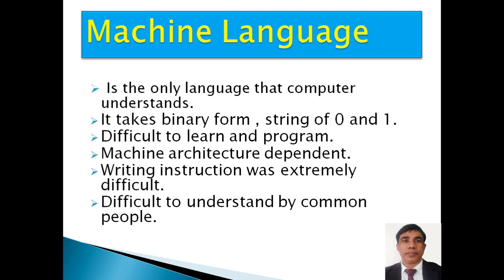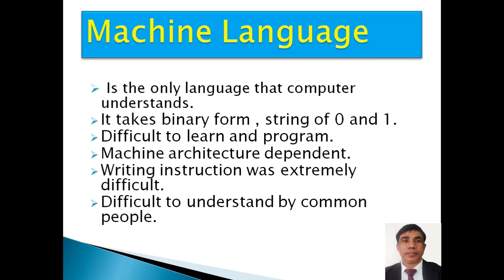And it is very difficult to learn and difficult to program. And it has one more serious drawback. It is machine architecture dependent. Machine architecture dependent means every CPU architecture will have a different machine language. It means a programmer who is very good at one architecture will fail on another architecture. Writing instructions was extremely difficult. It was not a language of common people.